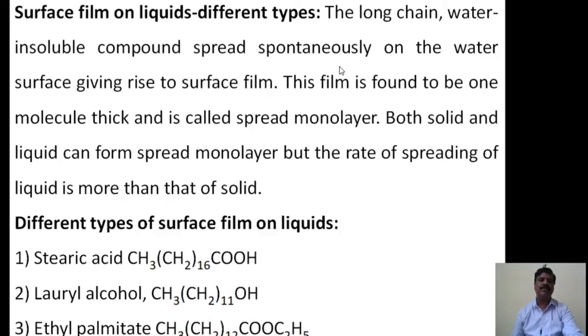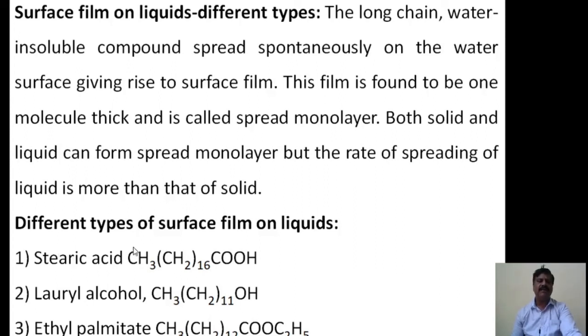Suppose you take a liquid having a long chain and add it on the water, it can float on the surface of the water, and a layer, a film, will be formed. It is usually a monolayer. Both solid and liquid can form a monolayer, and the spreading rate will be different for the solid.